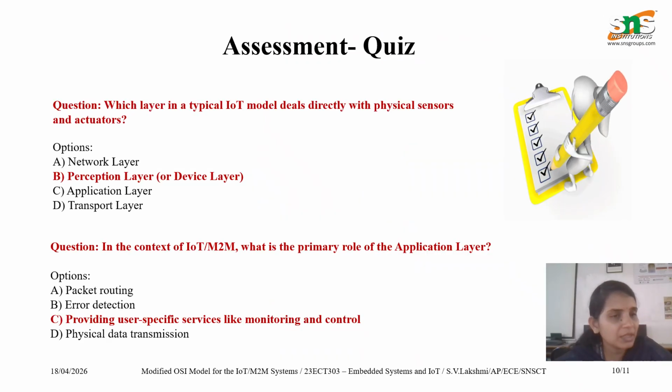Today's assessment: which layer in a typical IoT model deals with physical sensors? It is obviously the perception layer. In the context of IoT and M2M, what is the primary role of the application layer? It provides user specific services like monitoring and control.